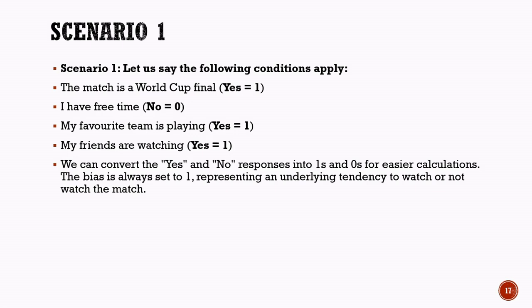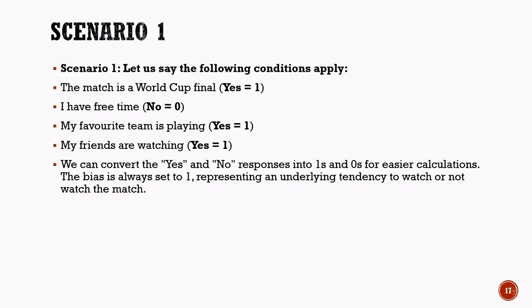In a perceptron model, responses such as yes and no must be converted into numerical values so that mathematical calculations can be performed. A yes response is represented by 1, while a no response is represented by 0. The bias value, represented by B, is always set to 1. This ensures that the bias contributes to the final calculation regardless of the input values.